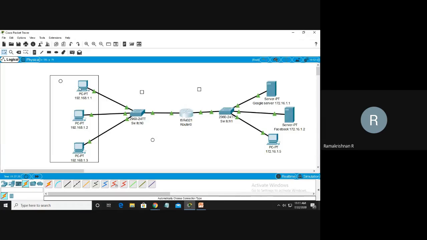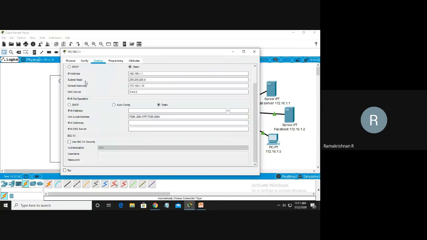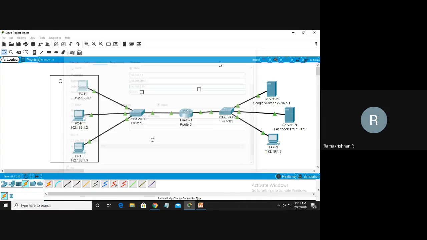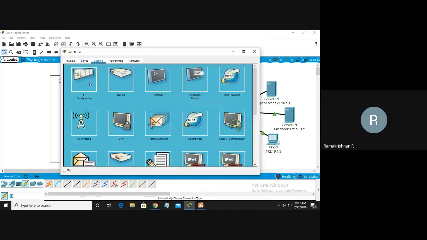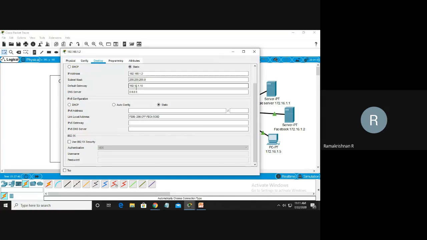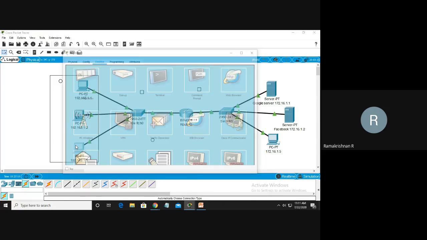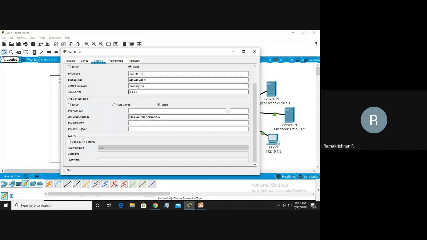Everything okay, but data is not transferred. I want to check 192.168.1.1. See, 172. Sorry, 192.168.1.10. That's where I typed the default gateway wrongly. It's not running. 192.168.1.10. Correct. Now we will check.